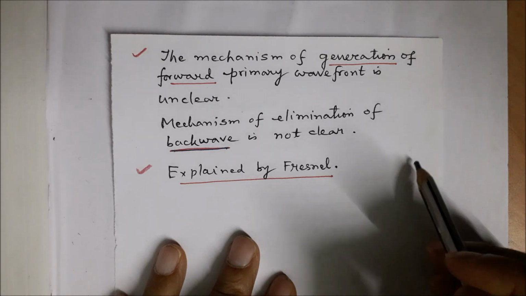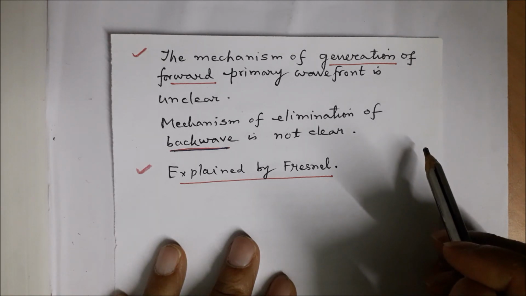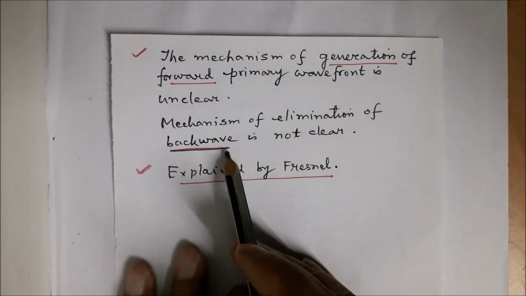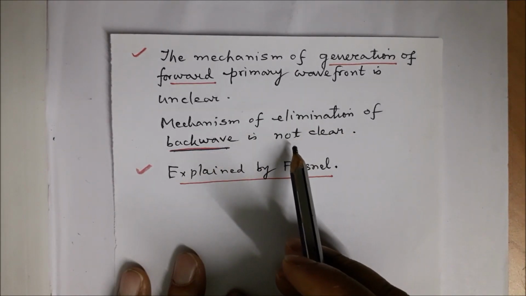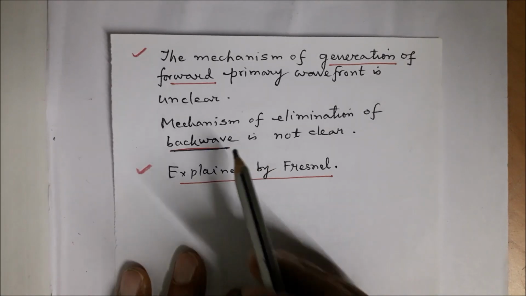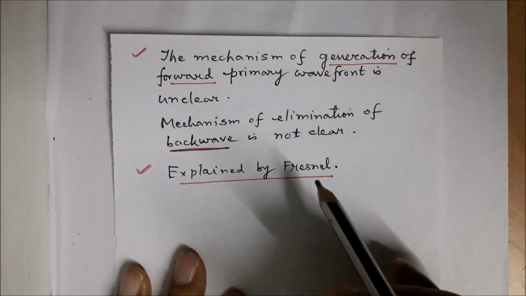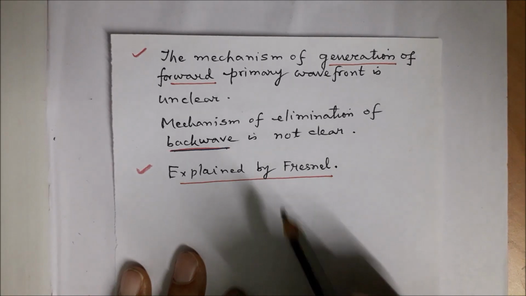What about the other points? Why aren't they effective? And secondly, the mechanism of elimination of back wave is not clear, because according to Huygens principle, we have to draw the envelope only in the forward direction and not in the backward direction.